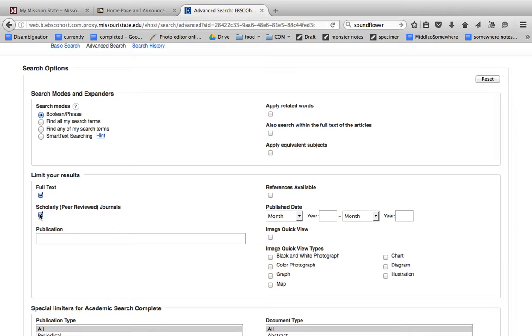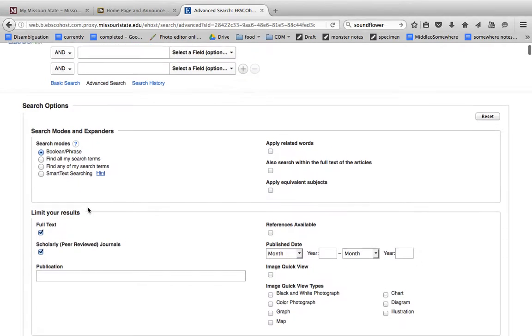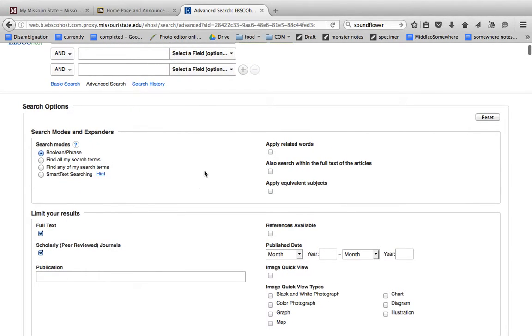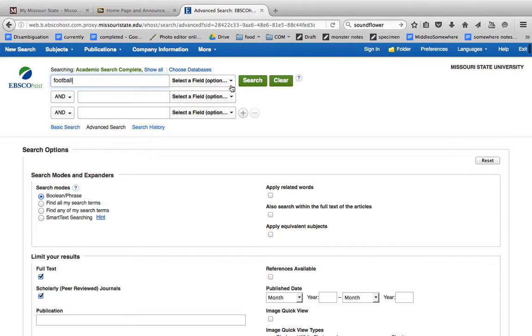Also, I'm going to click the Scholarly Peer-Reviewed Journals button, which is nice from time to time, because peer review is one of the major attractions of using this database tool. Peer review means that before the journal published an article by an author, a committee of that author's peers, who are also professionals in the field, have all reviewed it and subjected it to scrutiny, which is supposed to raise the credibility level of the journal and also of the individual articles that it publishes.